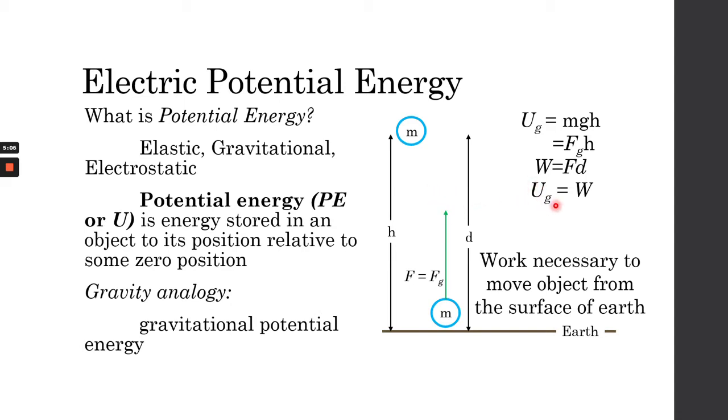So actually, what we mean when we say potential energy is equal to work is that the negative change in potential energy is equal to work. Why is it negative? We will discuss that later.